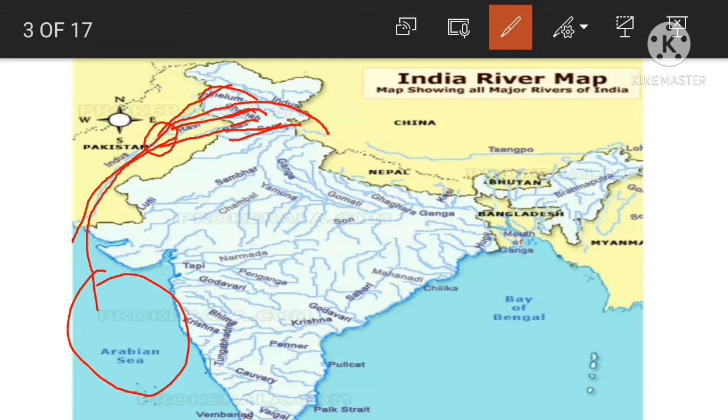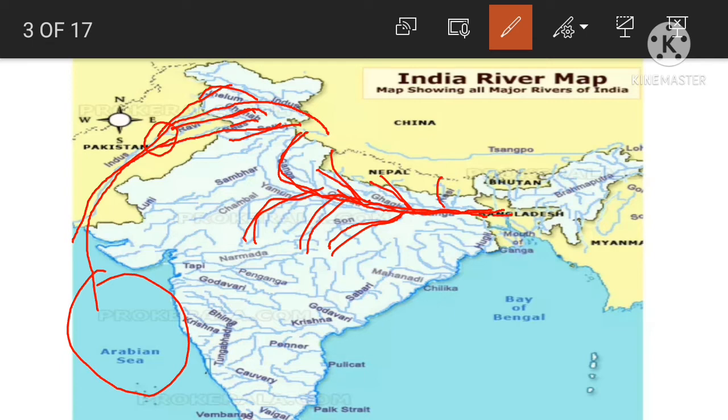And the river Ganga originates from the Gangotri glacier in this way. This is the river Ganga. It flows through many states. The main tributaries are Gomati, Ghagra, Kosi, and some of the rivers which flow from the south are Son, Chambal, Betwa. So this is the main river Ganga, and these are the tributaries which meet the main river Ganga and flow along with it.